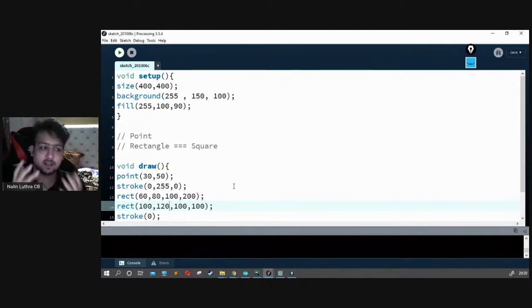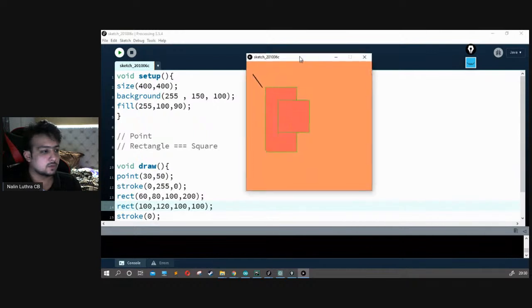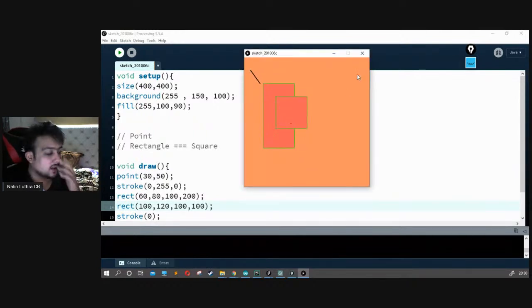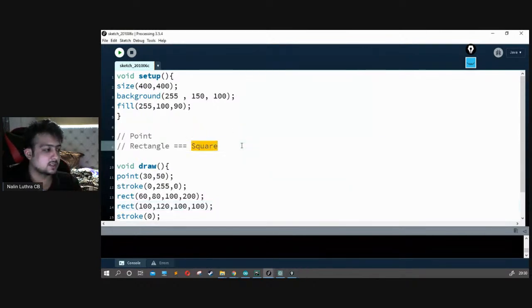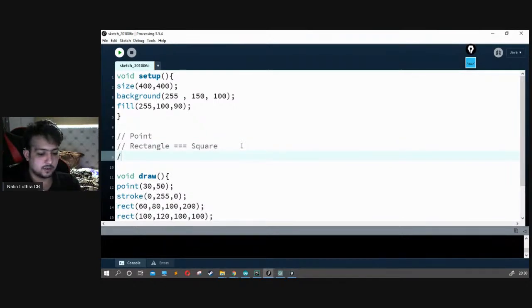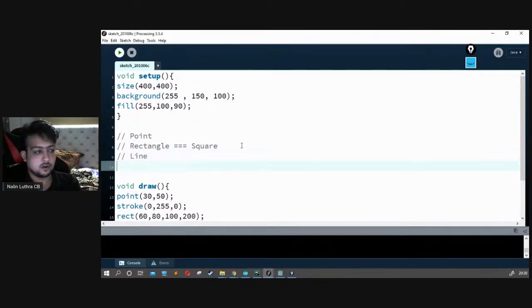So what is a square? Square is nothing but basically a rectangle which has same height and same width. Okay, so that's exactly same thing. So let's play it again. See, so we got the square as well. So that's fine. So we can use square. Okay, there's line. Line is important. So we have already talked about line.